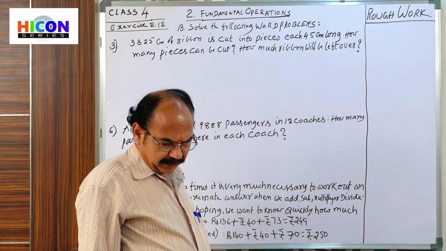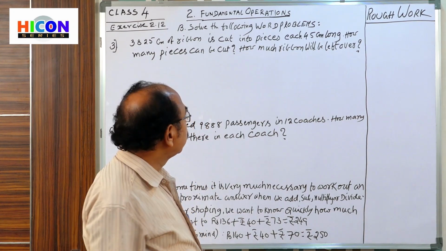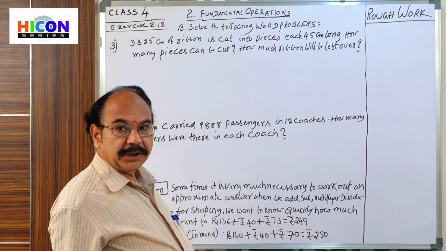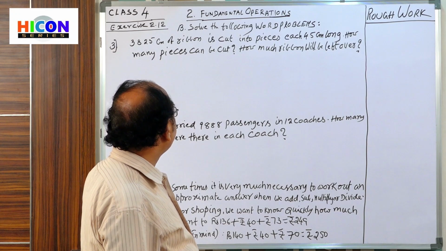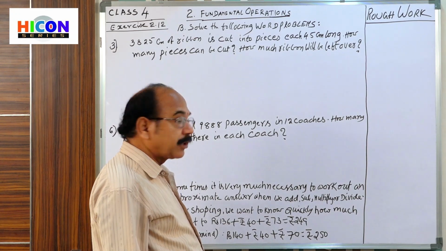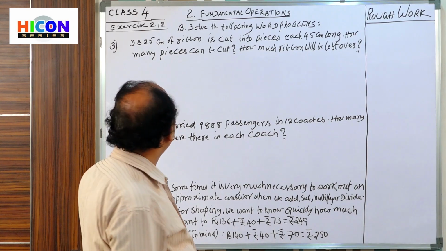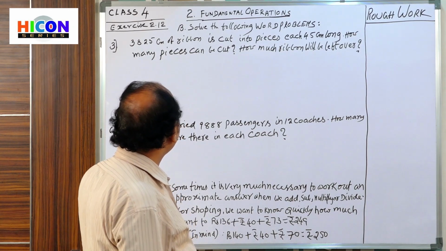In this problem, what is given? You write first. What is given? How much ribbon is taken? 3825 centimeters of ribbon. In the beginning, how much length of ribbon is there? 3825 centimeters.